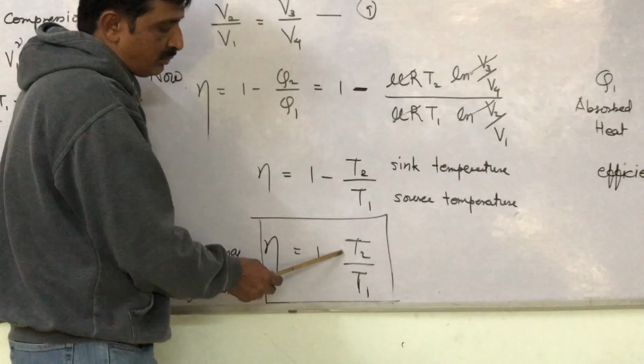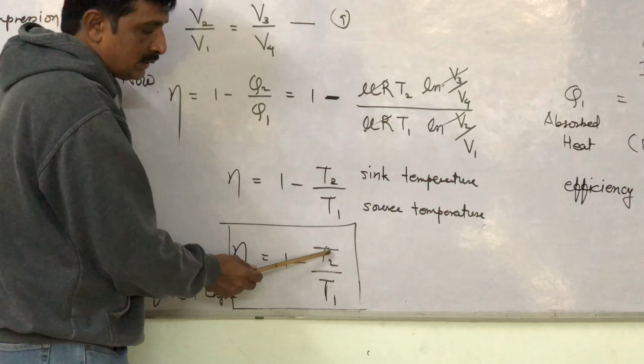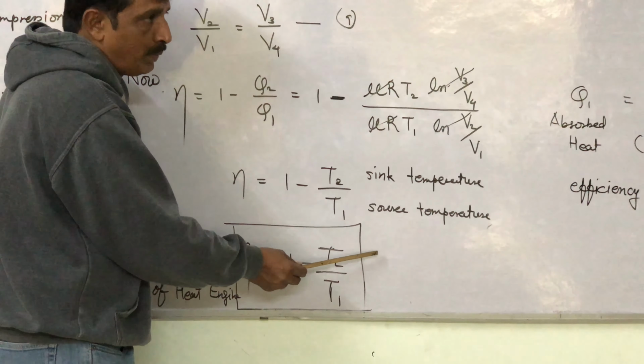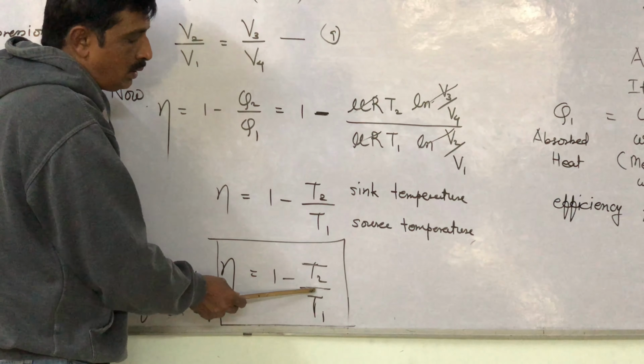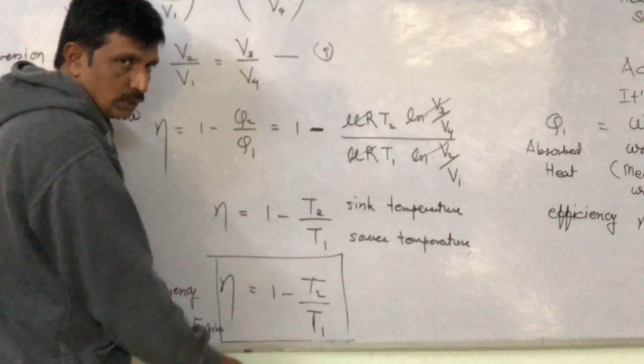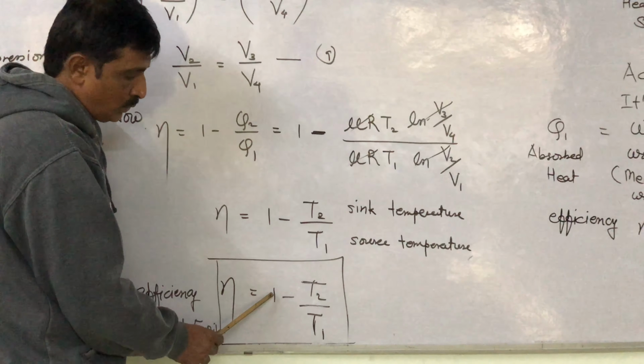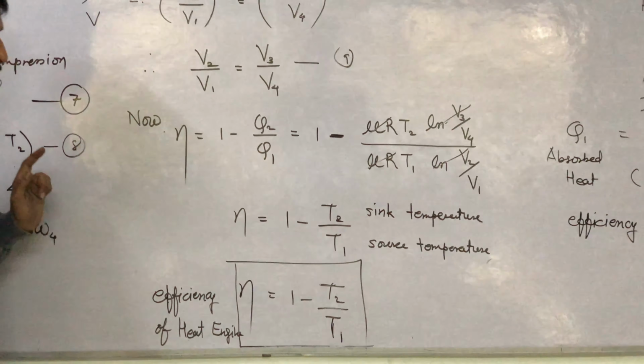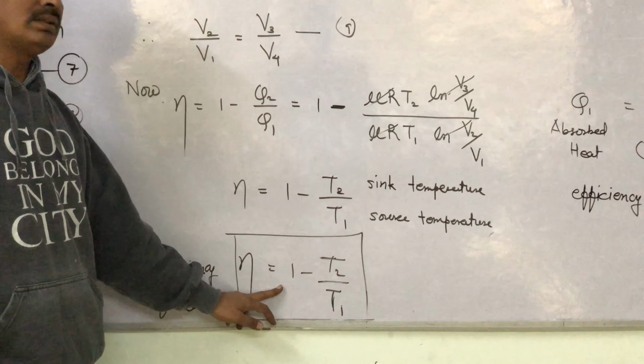So this term we can't make 0. For this, T2 should be 0 Kelvin or T1 should be infinite. Both are not possible. So even for an ideal heat engine, efficiency cannot be 100%.